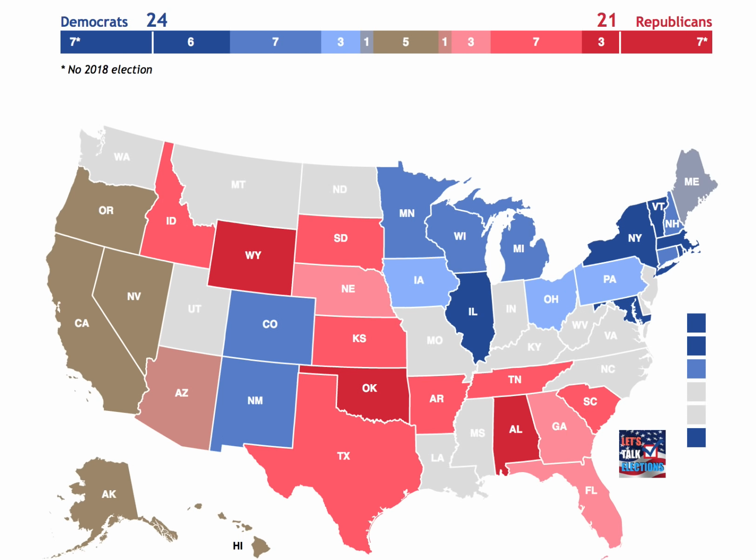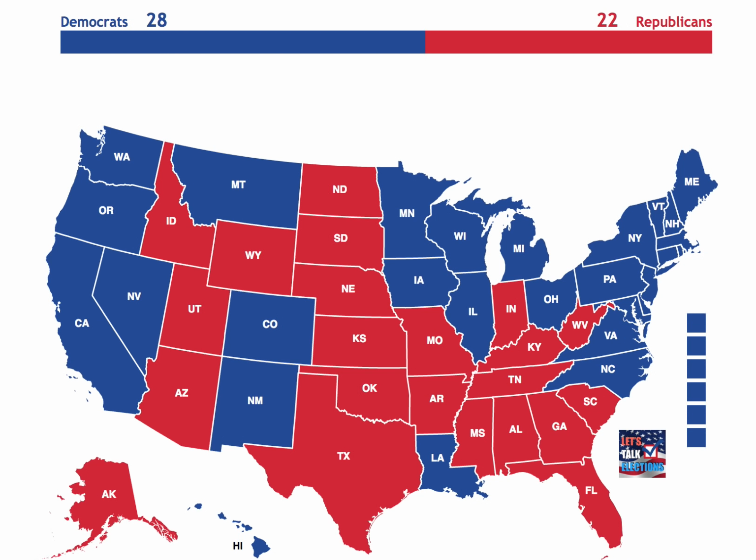Nevada is disapprove plus 8. That one goes in the likely column for the Democrats. California is disapprove plus 22. Oregon is disapprove plus 18. Hawaii is disapprove plus 23. But Alaska is approve plus 10. So Alaska goes towards the Republicans, flipping from the independent column, which isn't too unexpected considering that this race probably will still go to the GOP regardless. But 28 Democrats, 22 Republicans, a lot more blue on that map than before based off Donald Trump's approval rating.